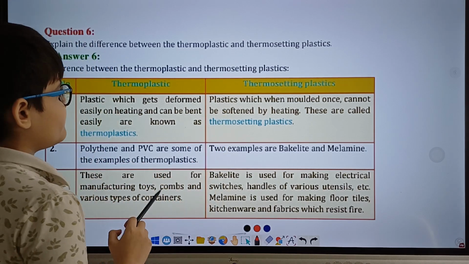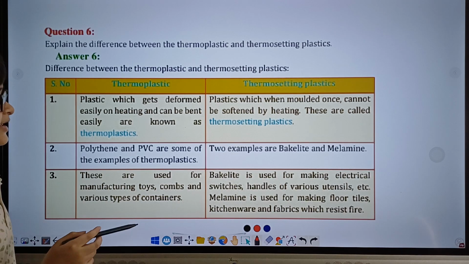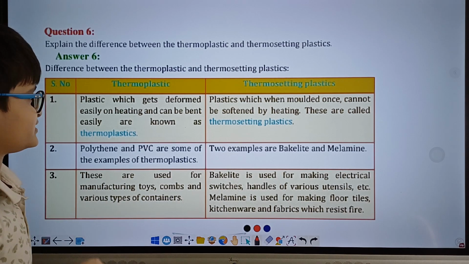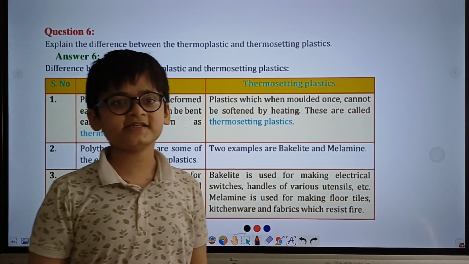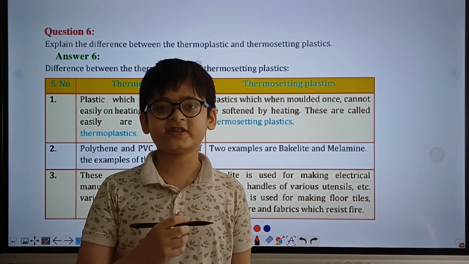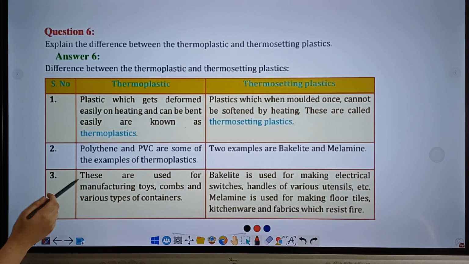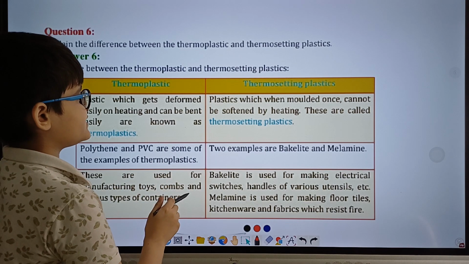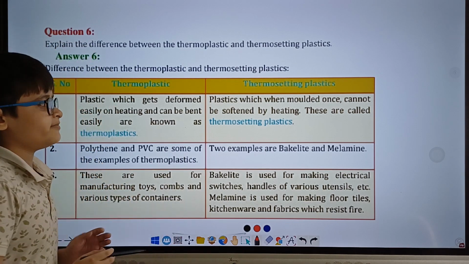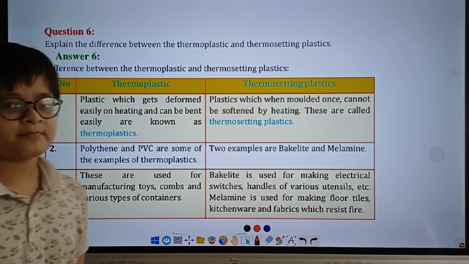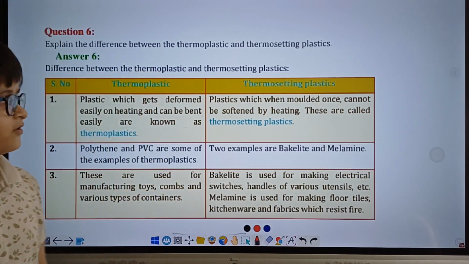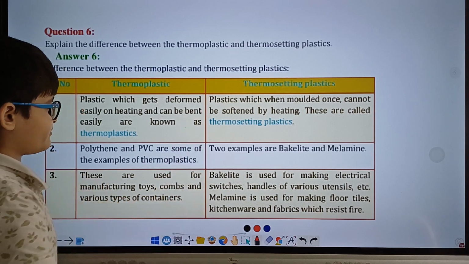The plastics which when molded once cannot be softened by heating, those are called thermosetting plastics. Thermosetting plastics are essentially the exact opposite of thermoplastics. Thermoplastics can be deformed easily on heating, whereas thermosetting plastics cannot even be softened by heating, let alone be bent without heating. Alright, so that is thermosetting plastics.